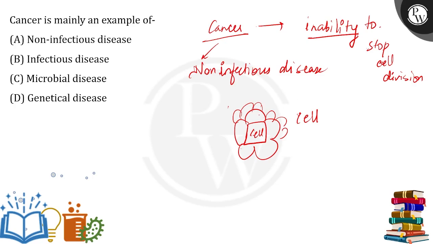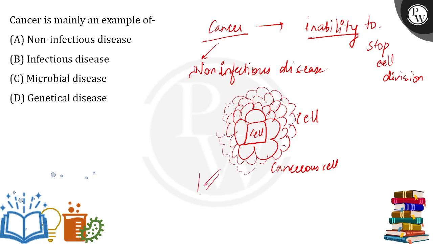Okay, but then when this cell becomes a cancerous cell, it does not recognize the touch by other cells, and therefore it keeps on performing cell division and forming multiple cells, and that leads to formation of a tumor. And this tumor, the vast range of tumor, is actually known as cancer.